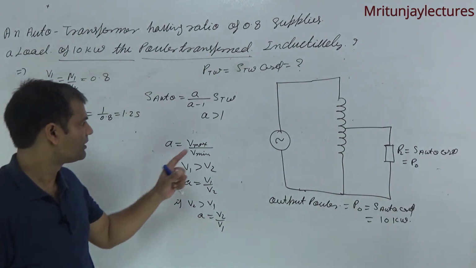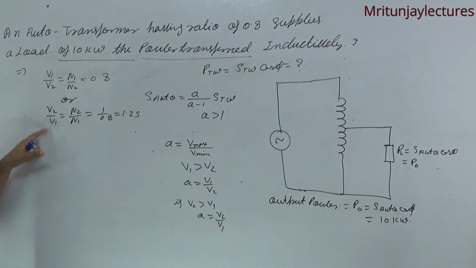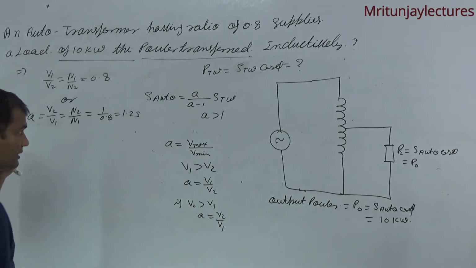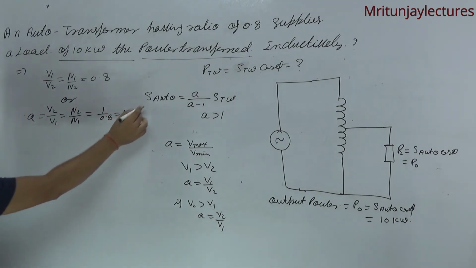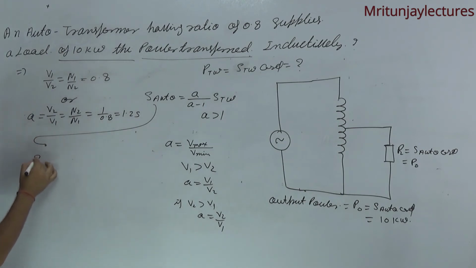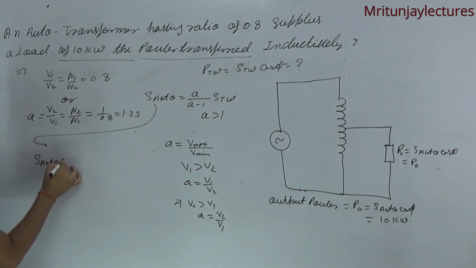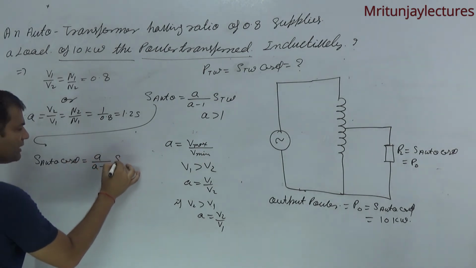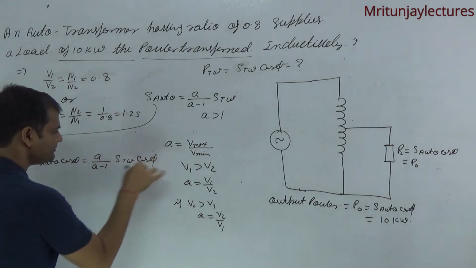Now corresponding to this formula, S R2 into cos phi is equal to A divided by (A minus 1) into STW into cos phi.